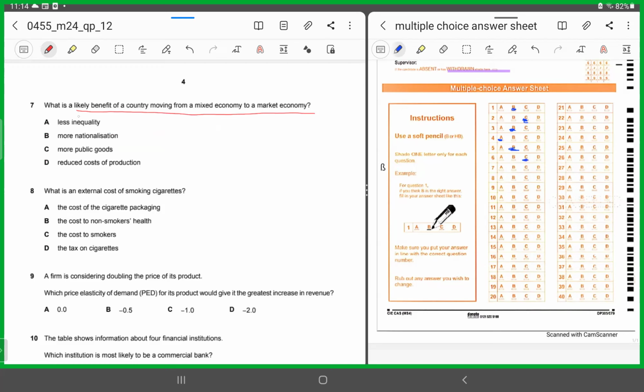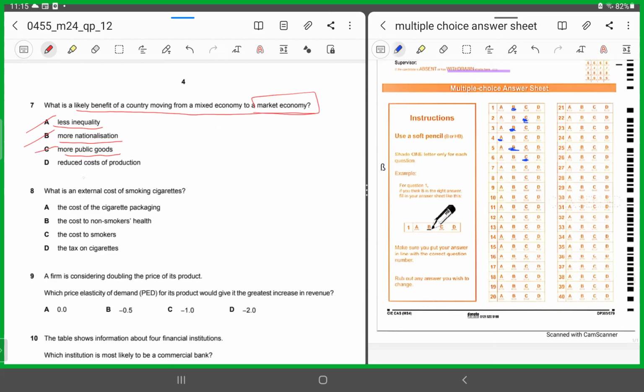A says less inequality. No, that's incorrect because once you're moving to market mechanism, once you're moving to market economy, inequalities tend to rise, not fall. So A is incorrect. More of nationalization, again, it's incorrect because when you're moving towards market economy, there is less nationalization, there is more privatization, right? So B is incorrect. C says more public goods. Again, public goods will not be provided by market economy. Less and less of goods are being provided by private sector. So again, this would not be a benefit. It's incorrect. So by logic, I've shown you that A, B, and C would not be the benefits. It has to be D.